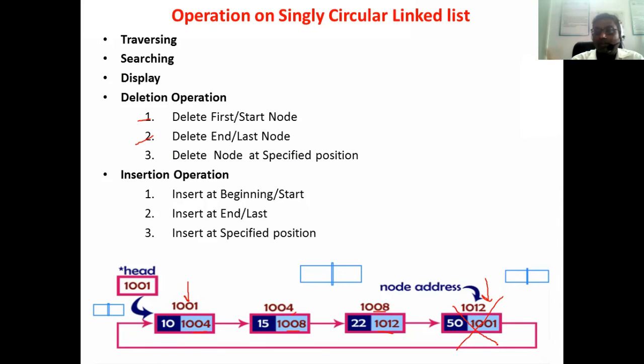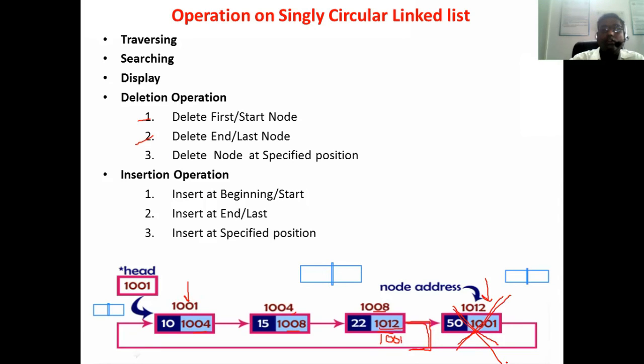It means that the previous node now will be the last node. So the connections will be like this. Now the previous node, that is 1012, is the address. That means that node is already deleted. So instead of 1012, we are required to put the starting node address. So instead of 1012, we need to insert the address 1001. So that means the connection will be like this. We have deleted the last node.